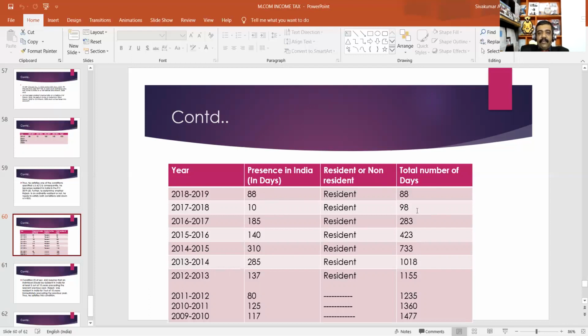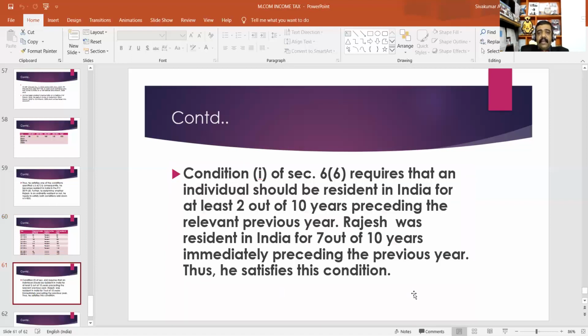Total aggregate number of days: first 88, then 88 plus 10, 98, then 98 plus 185, 283, then 283 plus 140. Likewise, the cumulative number of days were 1,155, 1,235, 1,360, 1,473. That means Mr. Rajesh is resident and ordinary resident.